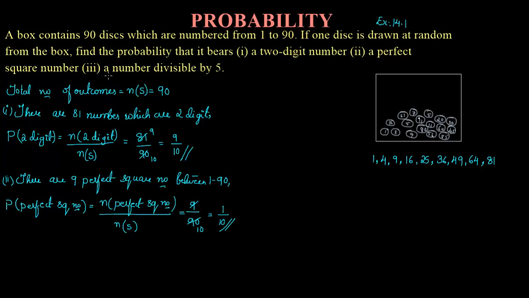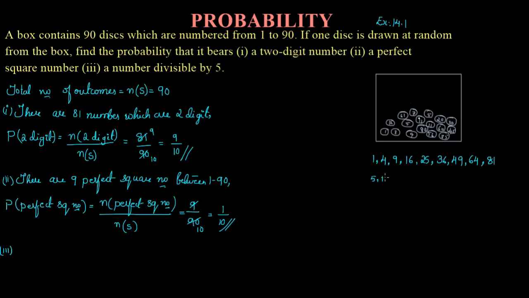Then the third part of this question: a number divisible by 5. You need to first find the multiples of 5, because divisible by 5 is nothing but a multiple of 5. You need to start from 1 and end at 90.